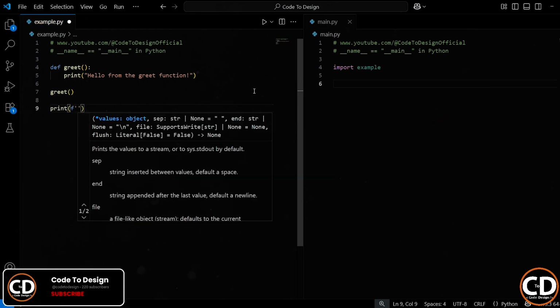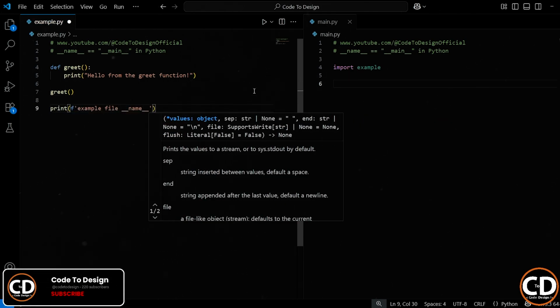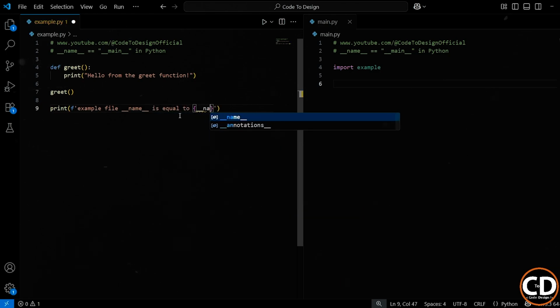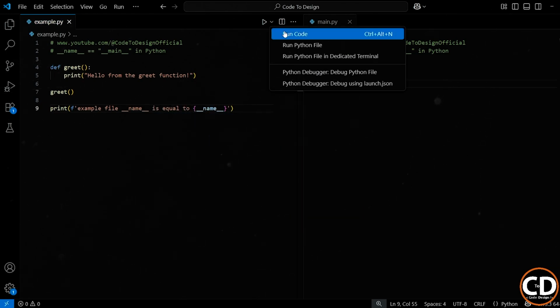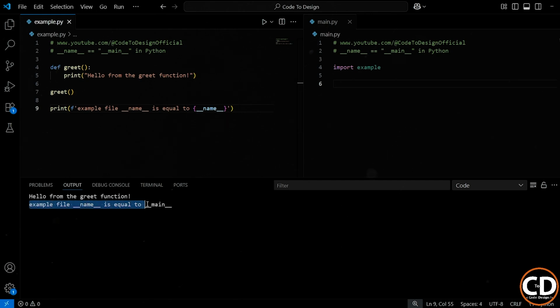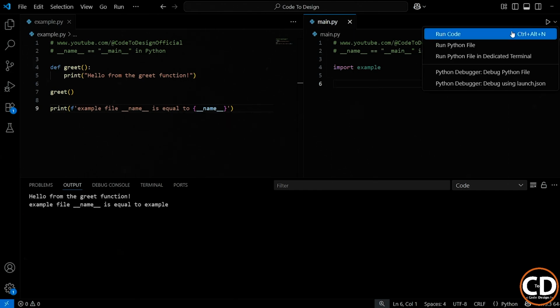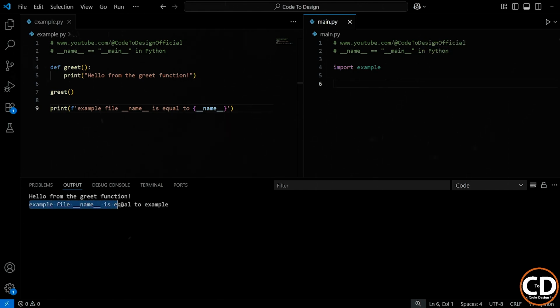So to check, we can use the f-string format and write something like __name__ =, and then we put __name__ like this. So now if we run the program, then you can see that __name__ = __main__, because we are running this file directly from the example file. But if you import the file, like we are doing with the example file inside the main file, then Python sets __name__ to the actual name of the module, which in our case is example. So now if we run the program from the main file, then you can see that __name__ is now equal to example. And that's because we are now running this from the main file instead of the example file.